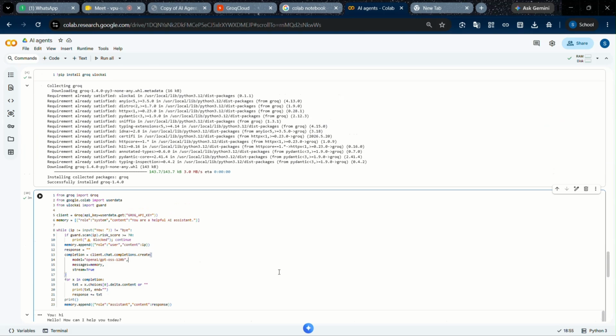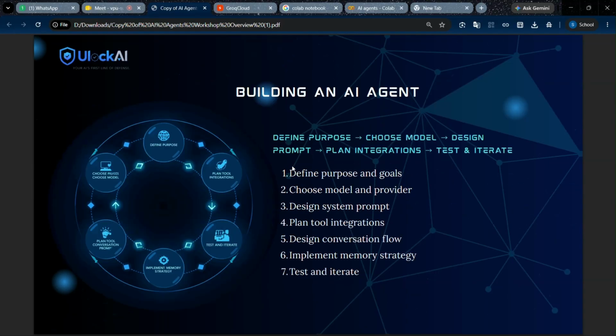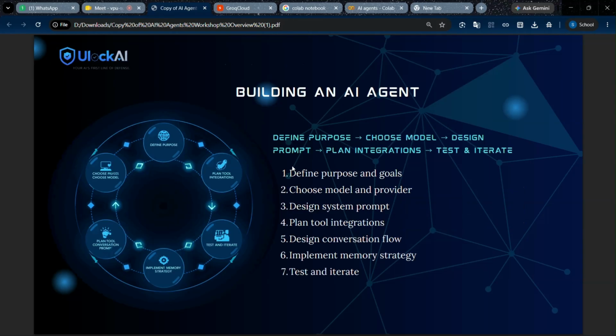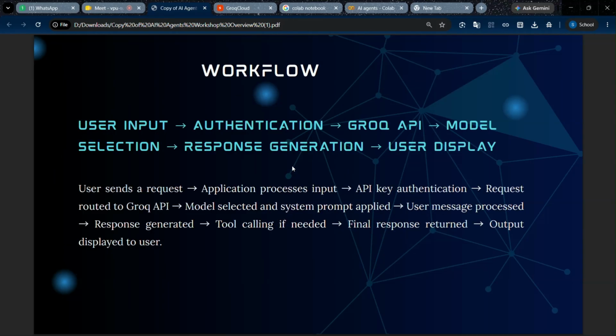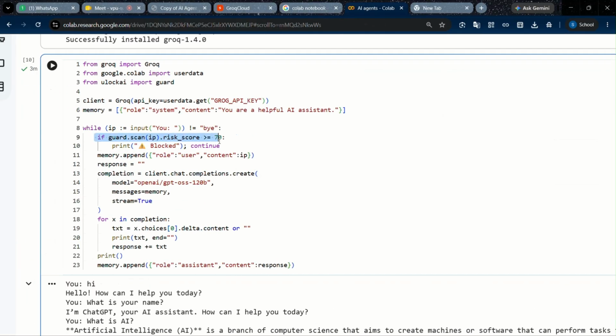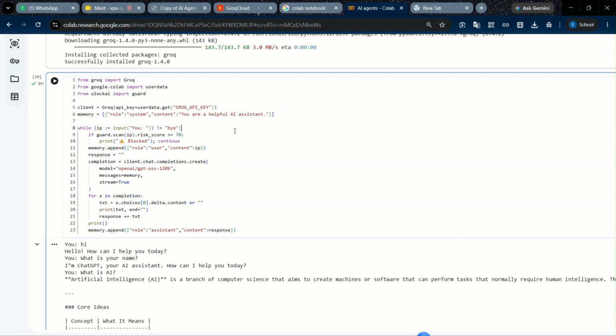Before creating an agent, we need to know about the workflow and how the agent works. What tech stack we should know: tokens and requests, the memory, all these things we should know. Here, ULockAI is used to prevent prompt injection to the model from attackers, so that it will protect the layer for an agent.